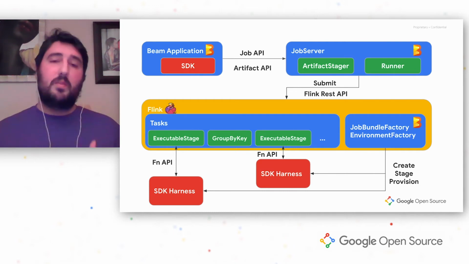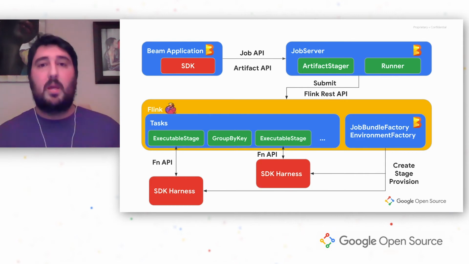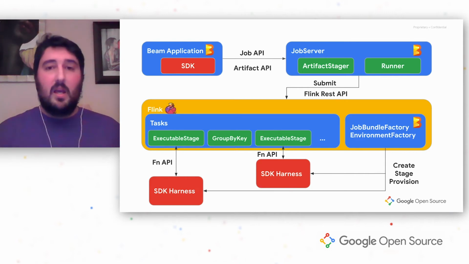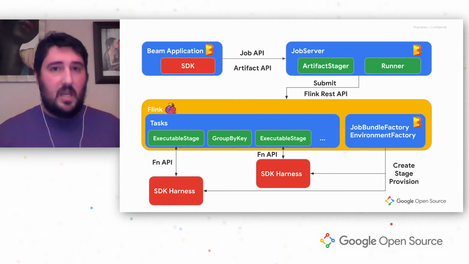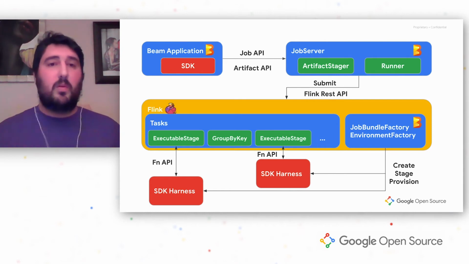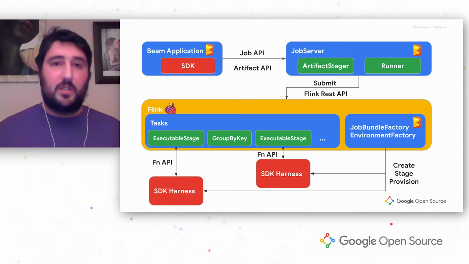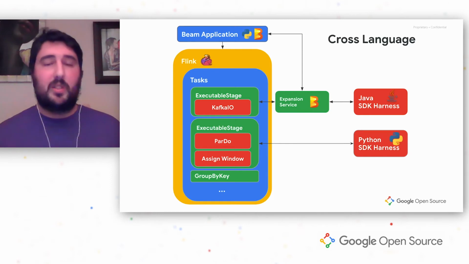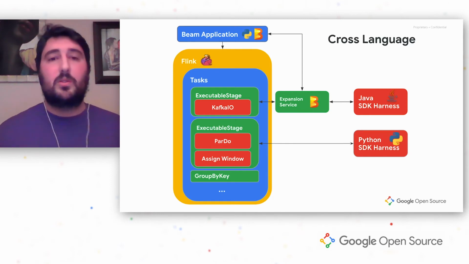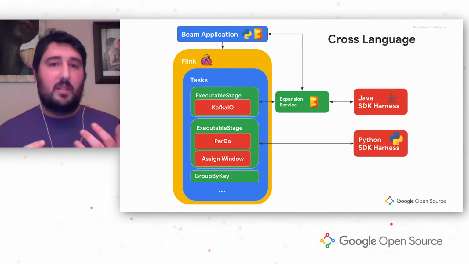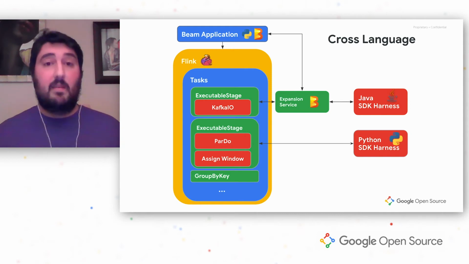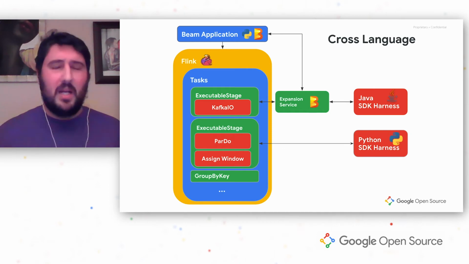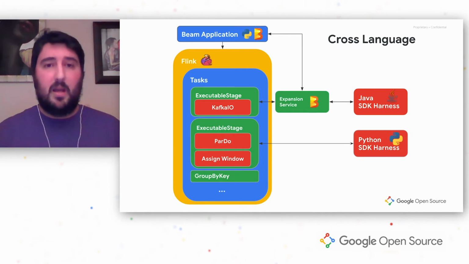And apart from the flexibility that using this Fn API and this runner API give us when it comes to adding new SDKs or adding new runners, it also provides one very nice feature. This feature is called cross-language. So let's say that we have our Beam application written in Python, and we want to use KafkaIO. KafkaIO is an IO that has been around in Java for a long time. It's very well tested, it's very mature, but it's not so much in Python.